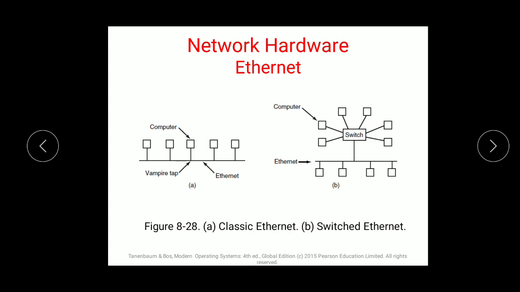So Ethernet is an example of LAN and internet is an example of WAN, that is, wide area network. Ethernet is basically a coaxial cable connection used for normal communication in a certain specific zone or area. And when you talk about switched Ethernet, you have an Ethernet, you have a computer switch, and multiple computers are connected over that Ethernet. That is the second one, switched Ethernet.